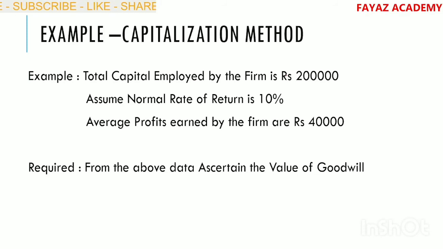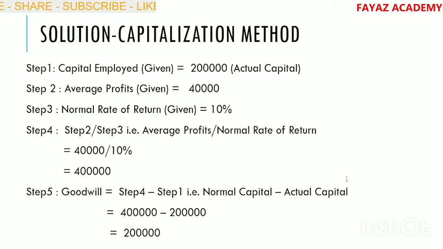Example: total capital employed by the firm is 2 lakhs and normal rate of return is 10%. Average profits 40,000. From the above data, ascertain the value of goodwill. Solution. Step number 1 is capital employed. Capital employed by the firm is already given, 2 lakhs. This is the actual capital. So we have to find out the normal capital. Normal capital minus actual capital gives us the value of goodwill.